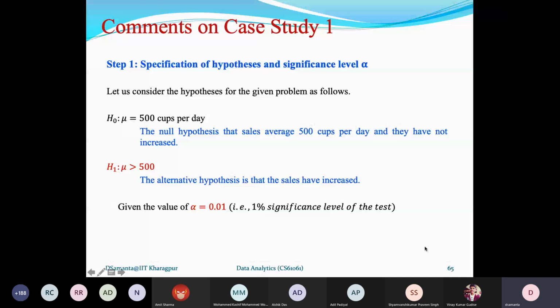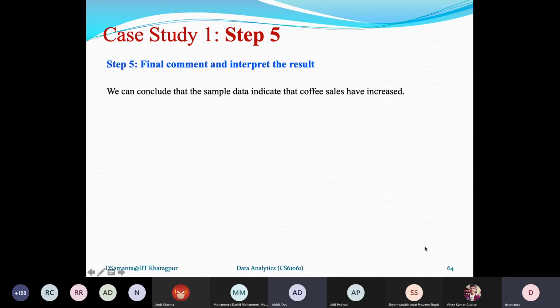What will be the interpretation? What is the interpretation there? In that case, we are rejecting H1. Actually, we have rejected H0. That means mu is not 500.